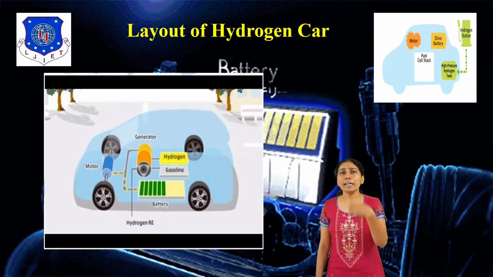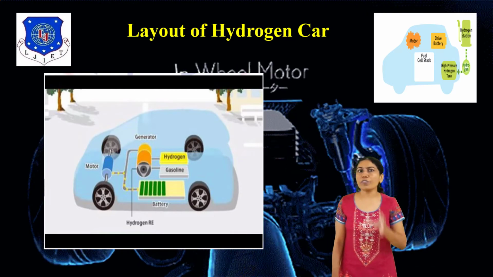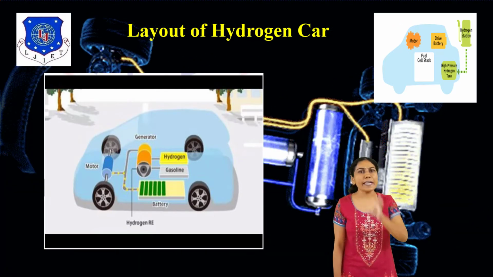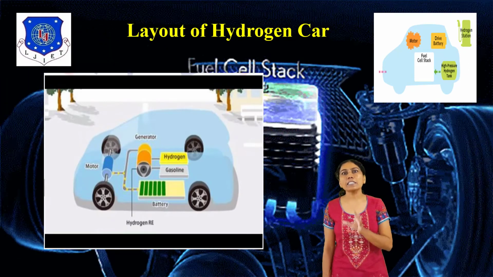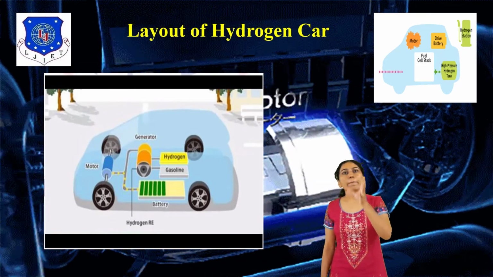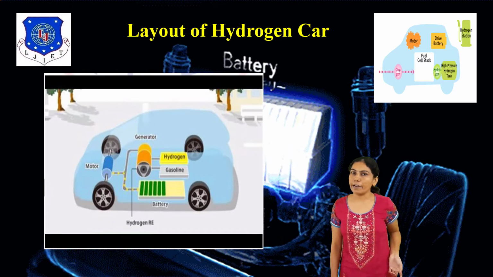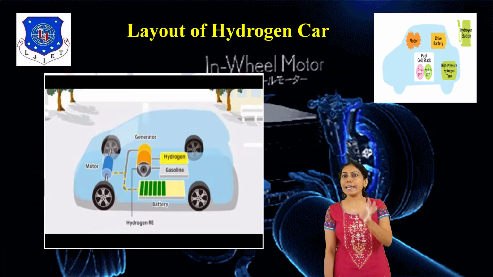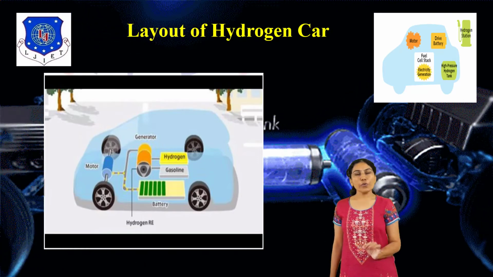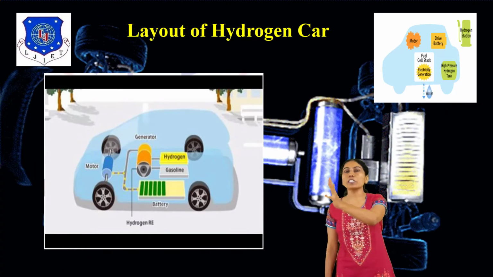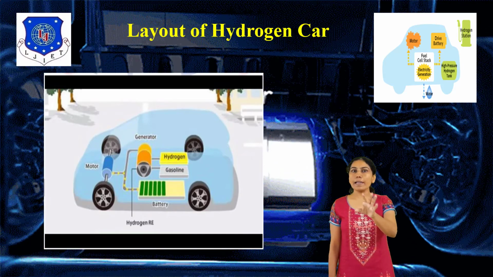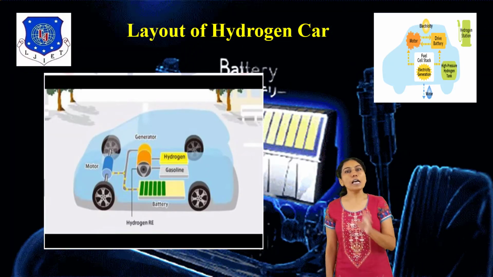Means the traditional methods are somewhat different. It uses the same fuel as burned in a gasoline engine car, but the main difference from a gasoline engine car is the exit product. In a gasoline engine car the exit product is carbon dioxide plus water vapor. In hydrogen there is only water, because in the fuel cell hydrogen plus oxygen react to convert to water. It is a simple layout of this hydrogen car.